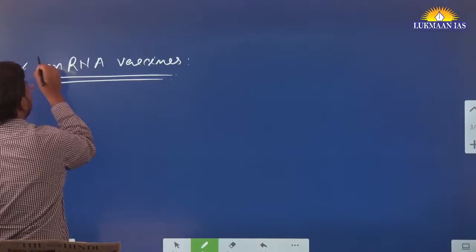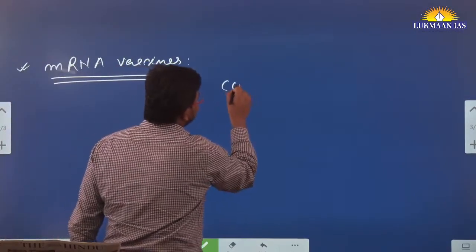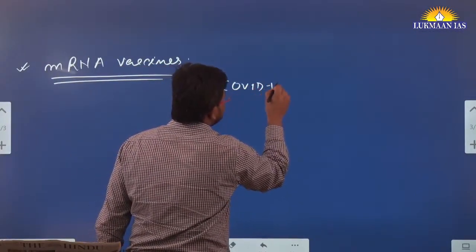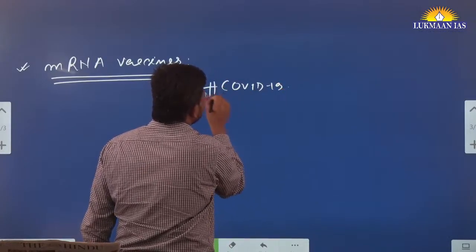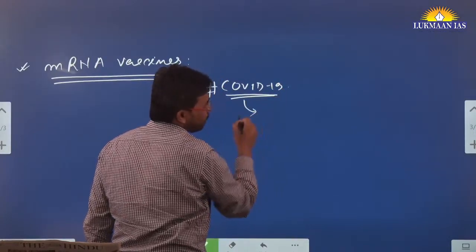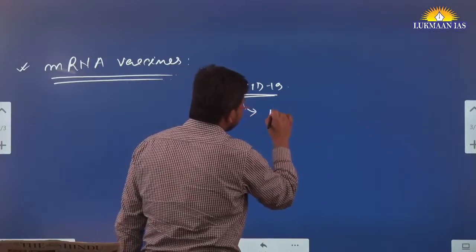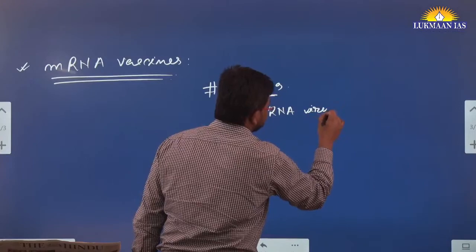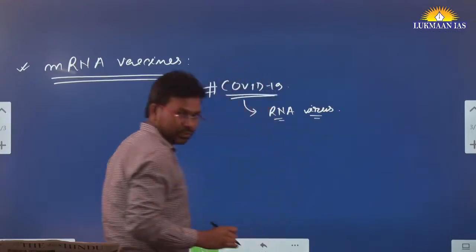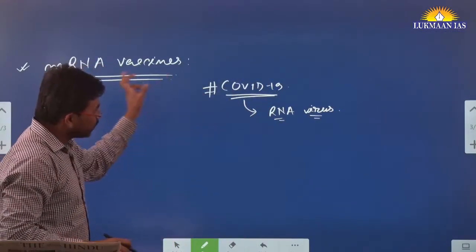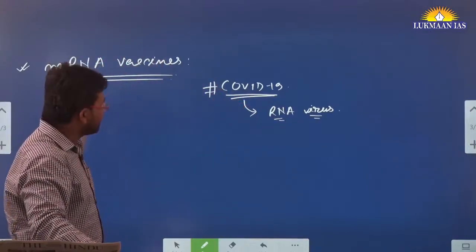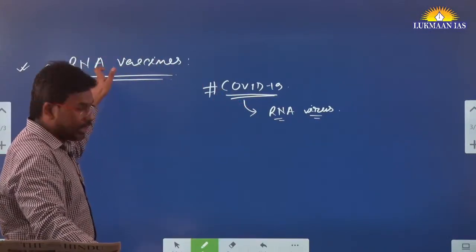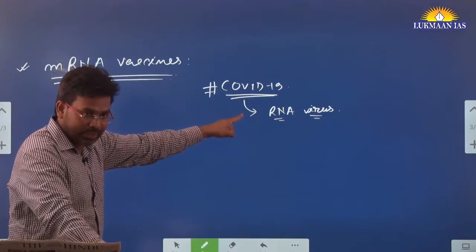So basically we need to understand that COVID-19 is a kind of respiratory problem, and it is because of an RNA virus. It is not a DNA virus. So it is an RNA virus. To kill an RNA virus, we naturally need a kind of vaccine that is compatible with this one.